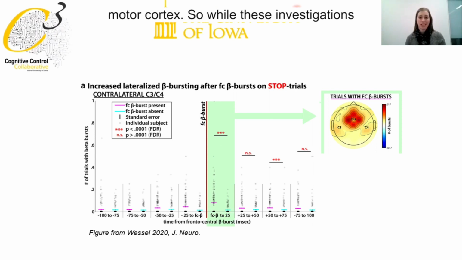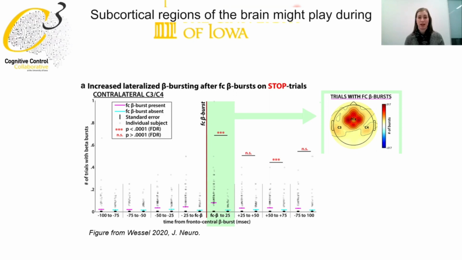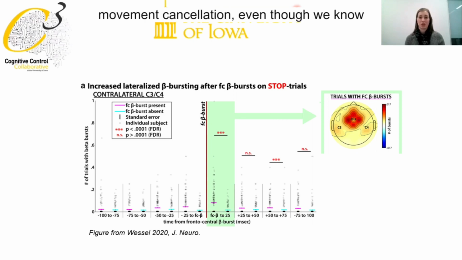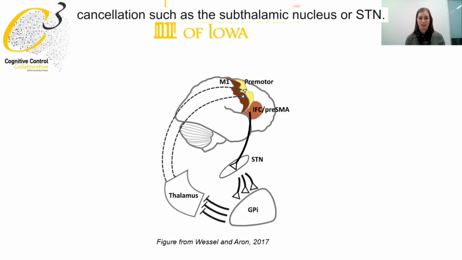While these investigations have been really informative with regards to the beta burst dynamics on the scalp that relate to movement cancellation, by their nature, they can't tell us anything about the role that beta bursts in subcortical regions of the brain might play during movement cancellation, even though we know there are particular subcortical regions of the brain that are critical for movement cancellation, such as the subthalamic nucleus, or STN.